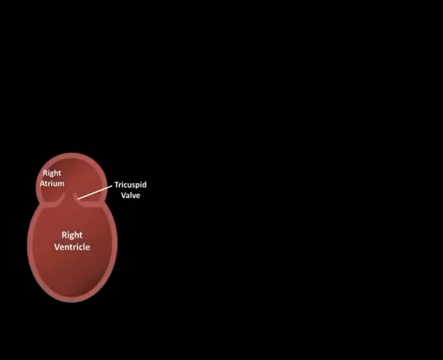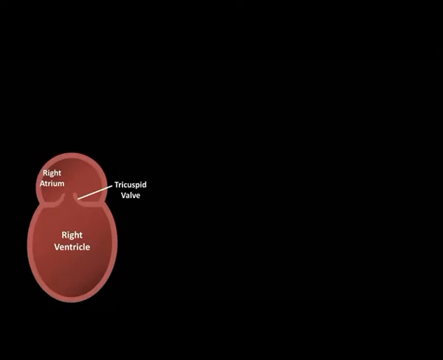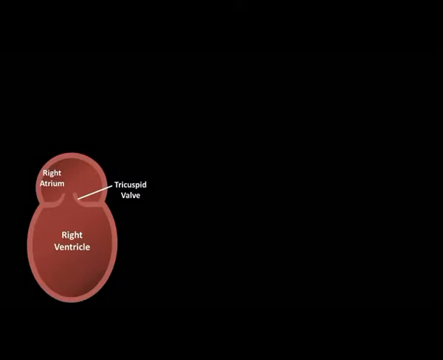Let's look at the application of Bernoulli, which is in the field of cardiology. We'll start with a schematic of the right side of the heart with our right atrium and right ventricle separated by the tricuspid valve. Now in most people, even in completely healthy people, there's some amount of blood, typically very small, that travels backwards through their tricuspid valve, moving from the right ventricle to the right atrium during systole.